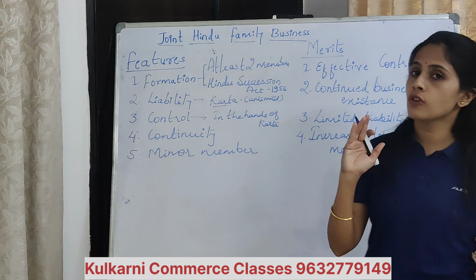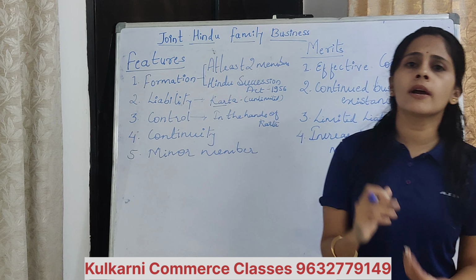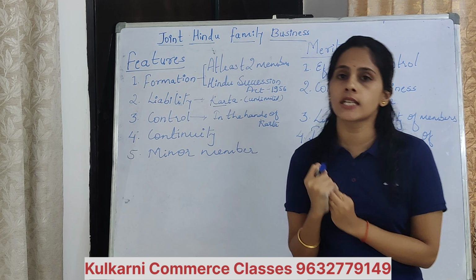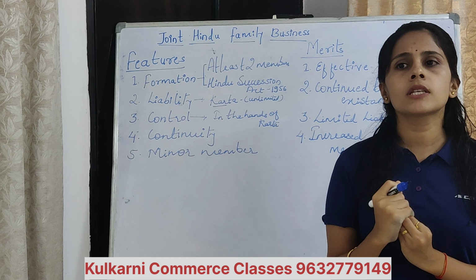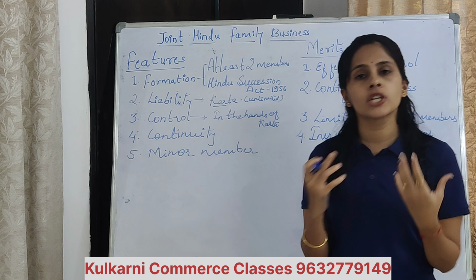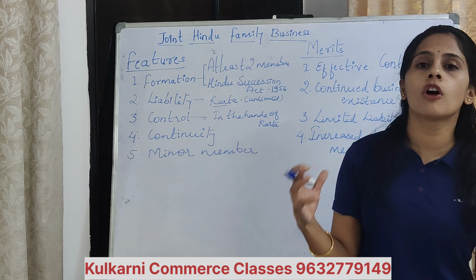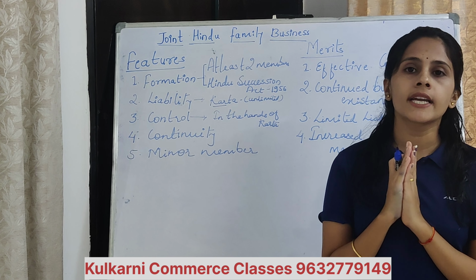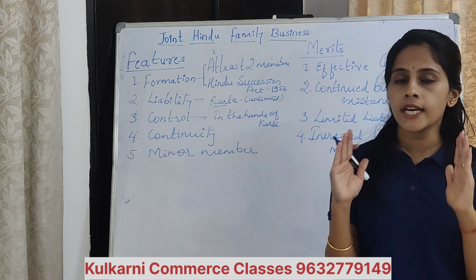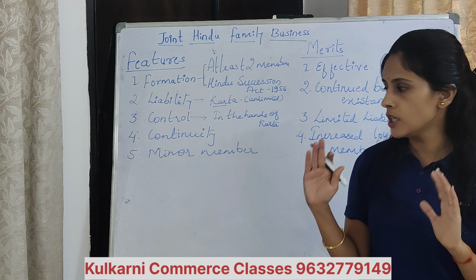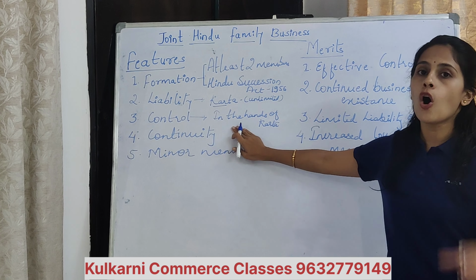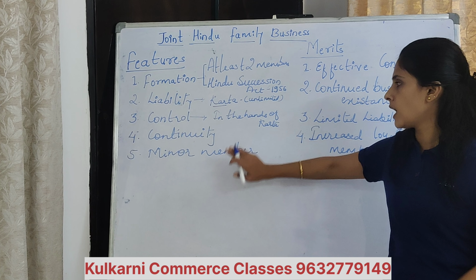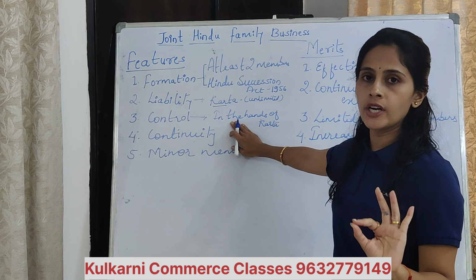Okay. Then control. Control is in the hands of karta. I told you. What do you mean by control? All the important decisions will be taken by karta only. Other members can share their opinions, but the final decision of the Hindu undivided family is in the hands of karta. He can take all the decisions. It is called control. In simple words, you have to remember like this: all the decisions of Hindu undivided family lie in the hands of karta. Karta is head of Hindu undivided family.